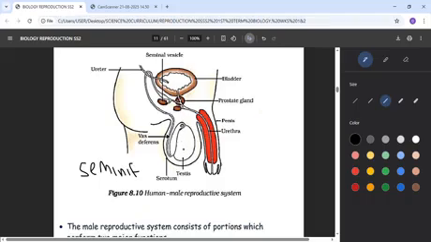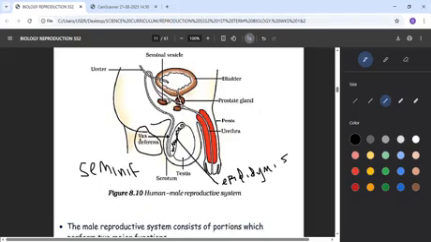Once the sperm comes out from the seminiferous tubule inside the testis, it comes to the epididymis. There's something that looks like a zigzag here, so that's the epididymis. What is the epididymis? A temporary storage area for sperm, where sperm will stay for a while before continuing its journey. When it later leaves, it enters what we call the vas deferens. The vas deferens is called the sperm passage, where sperm can pass, and as it passes through this tube, it keeps moving.